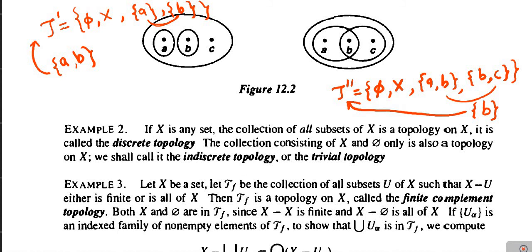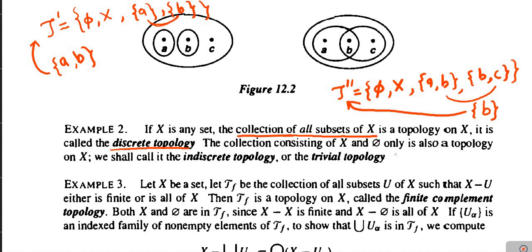This is the important definition of the discrete topology. If we consider the collection consisting of all subsets of X, then it is always a topology on X, and that topology is called the discrete topology.